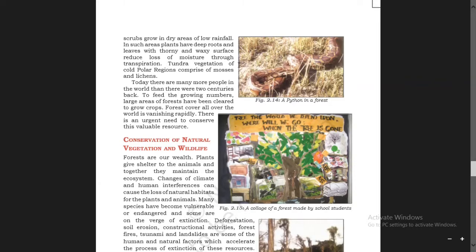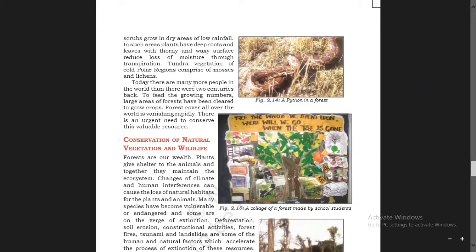Tundra vegetation of cold polar regions comprises mosses and lichens, like that.